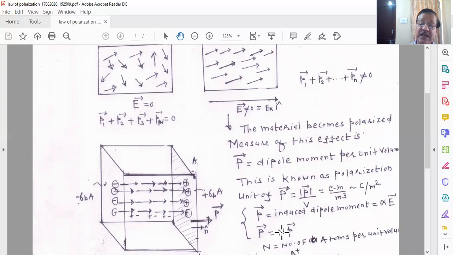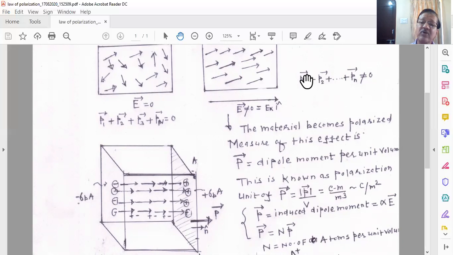Here you see this n is nothing but the number of atoms or number of molecules per unit volume. Look at this expression here. This is vector P1 plus vector P2 plus vector P3 plus vector Pn, right? And in this case, all dipoles are identical, so the dipole moments are the same, and the directions are the same.